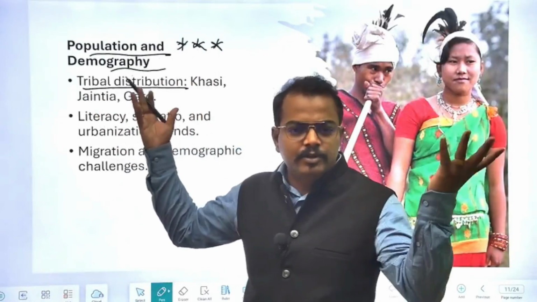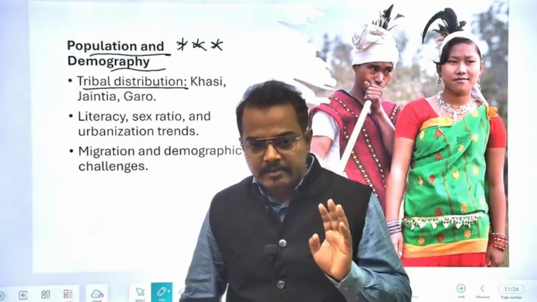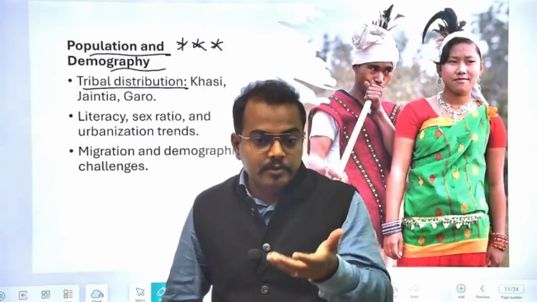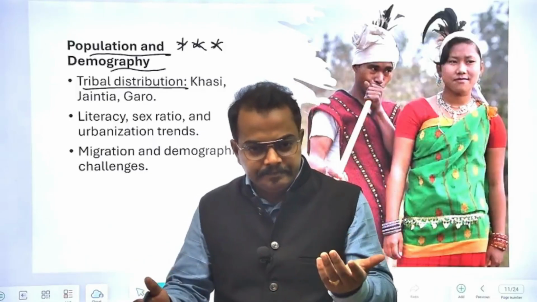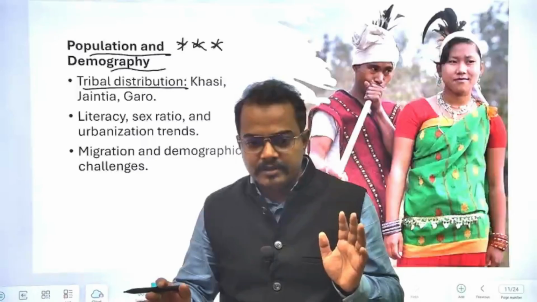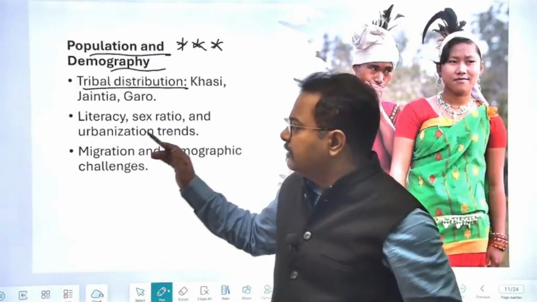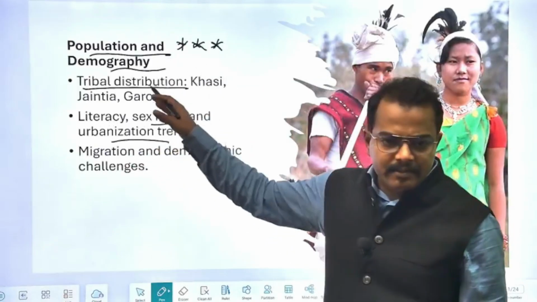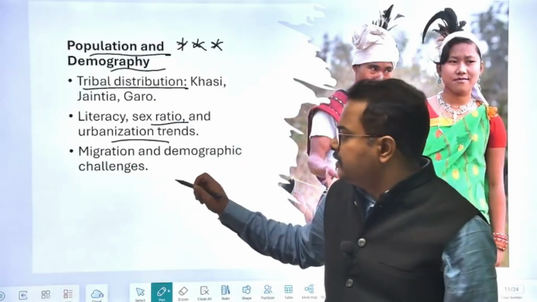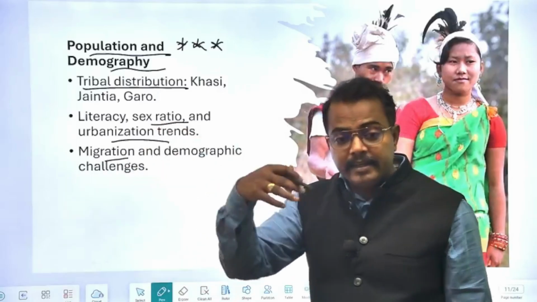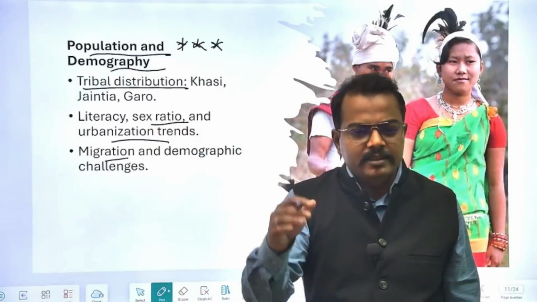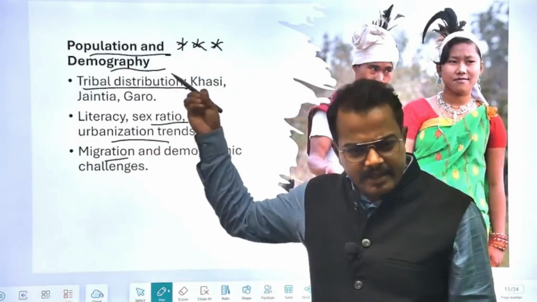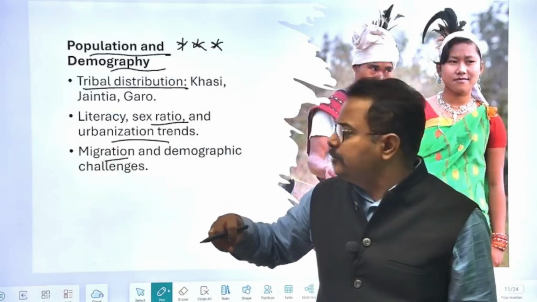From childhood we know that there are Garo, Khasi, Jaintia tribes, but apart from them, there are other tribes which are not heard much in the news or elsewhere. There can be a large number of tribes. So the important tribes we will cover here. Then what is the literacy rate, what is the sex ratio and urbanization trend in Meghalaya, that we will have to understand again. Then migration: first of all, what is migration, how many types of migration and why there is migration, all these things from the mains perspective as well as prelims perspective you have to understand both.